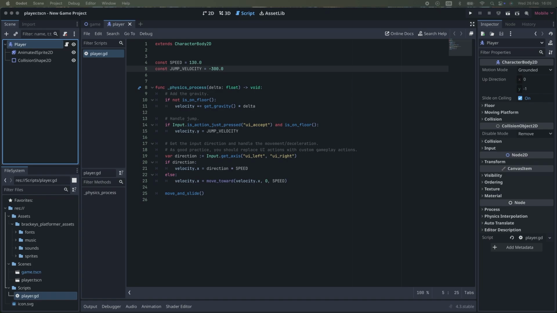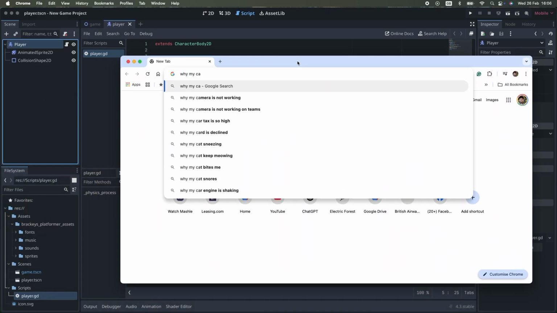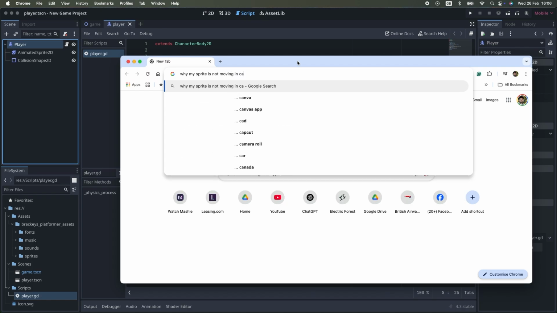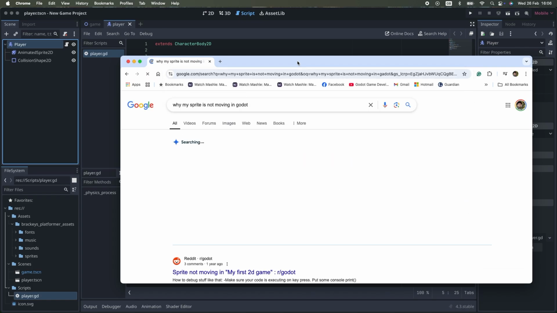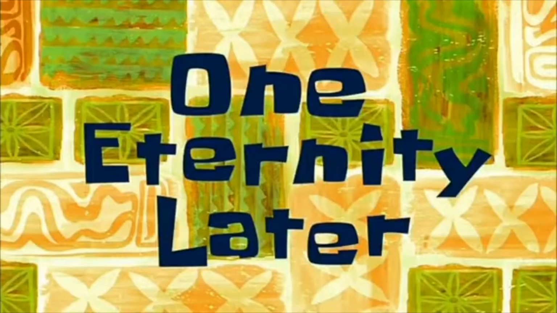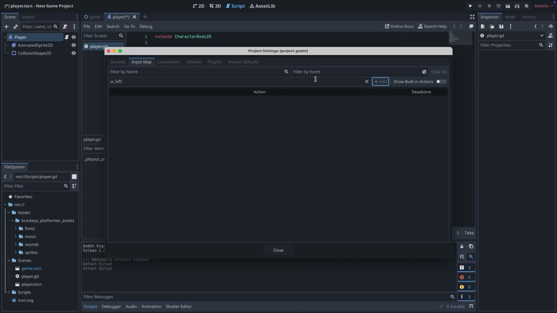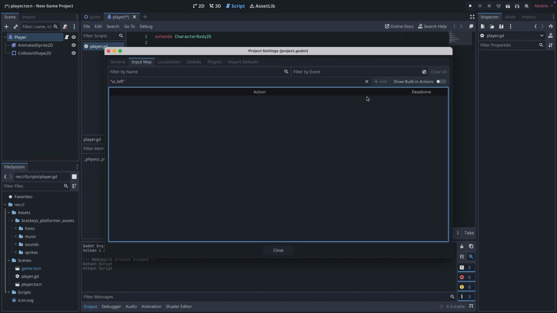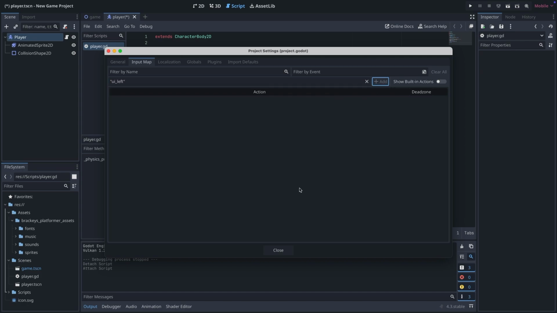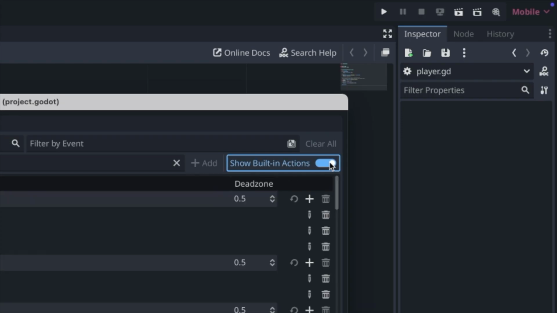Three hours later. Okay, I clearly don't know what I'm doing, so I will Google it and try to find a solution. I'm sure I'm going to find it. It's easy. Eternity later. Okay, that took me long. Okay, I'm working on a solution. I'm thinking that maybe the system is not recognizing left and right because I'm using a Mac. So I'm gonna change the settings.